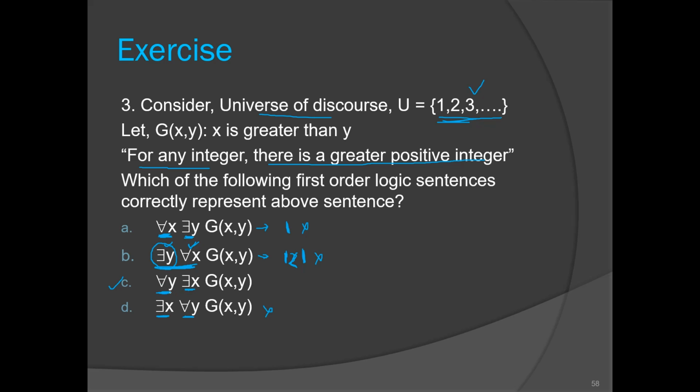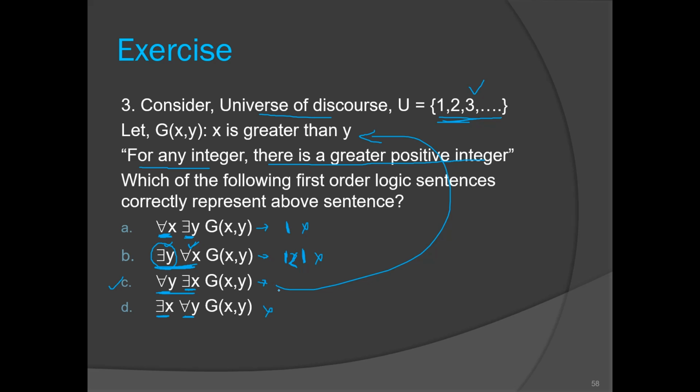Because here we have a reversal of quantifiers, right? So we have to use smaller than. Every positive integer is smaller than some number. So this is true, and which is actually indicating this line only, x is greater than y.